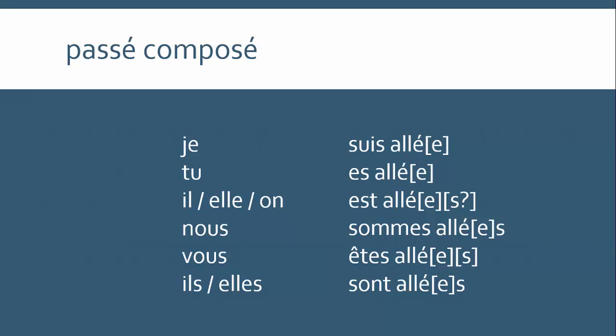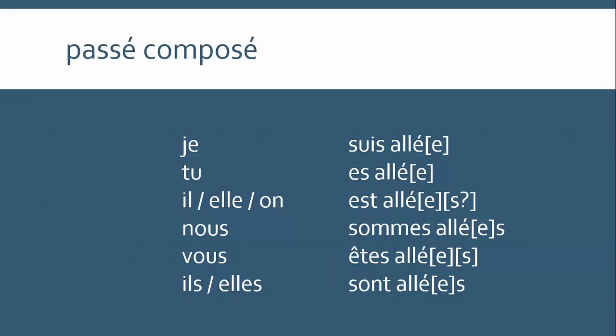You'll notice there are some funny looking things here as well. Sometimes the S is in brackets, sometimes it's not. So for nous and ils, elles, the S is compulsory because nous, ils, and elles always refer to more than one person. For vous, the S is in brackets because sometimes vous refers to one person, sometimes it doesn't. So you just have to choose whichever is appropriate. If you're using vous as an informal singular you, then don't add an S.